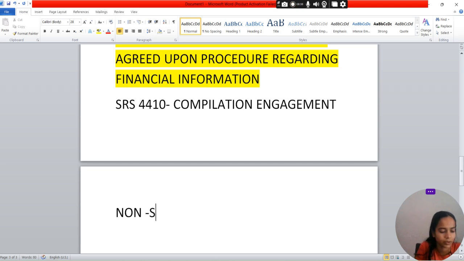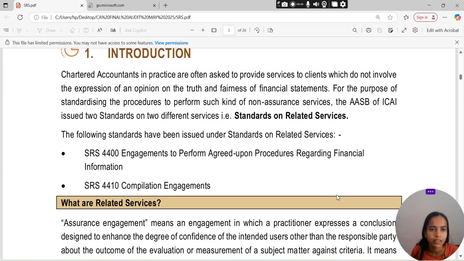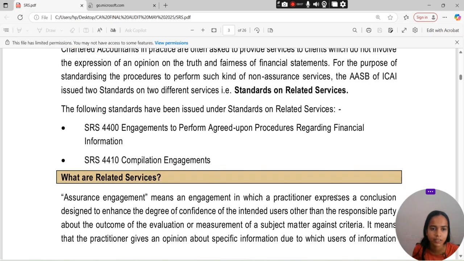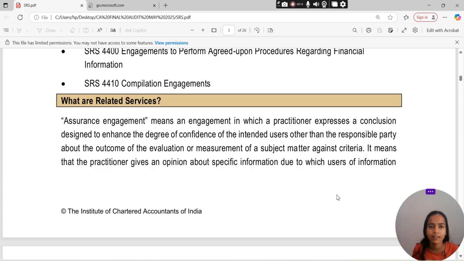It is a non-assurance service. Issue of standards on different services, standards on related services. After that, the following standards have been issued under the standards on related services: SRS 4400, that is engagement to perform agreed upon procedures regarding financial information, and SRS 4410, that is the compilation engagement. What are the related services?